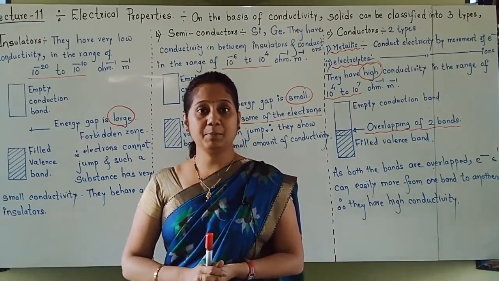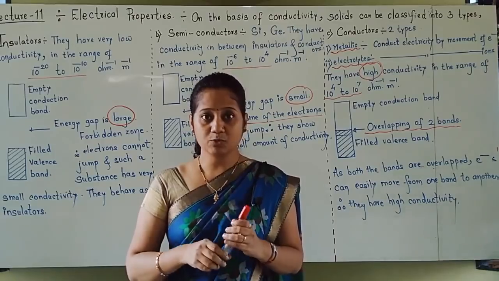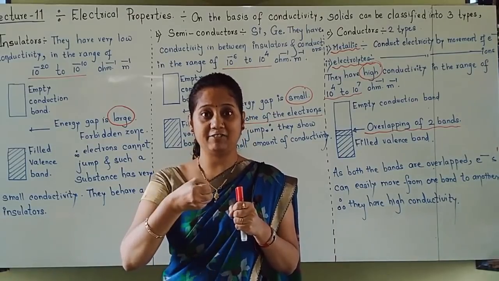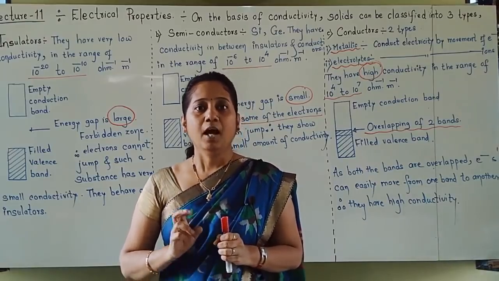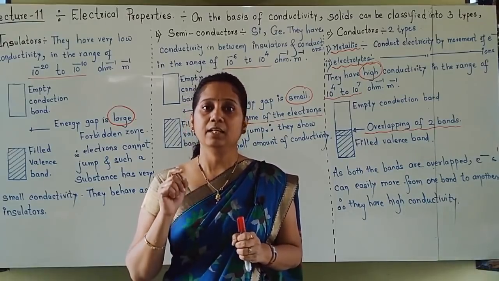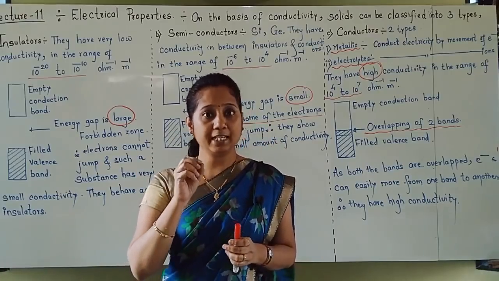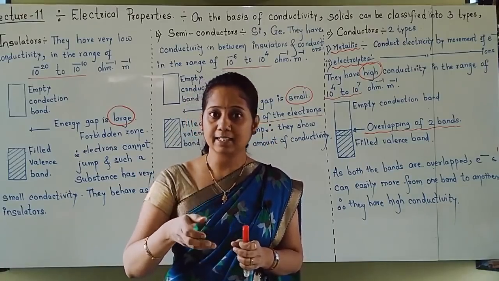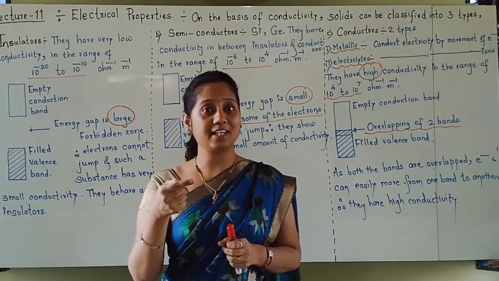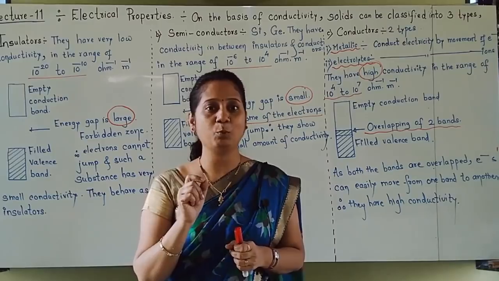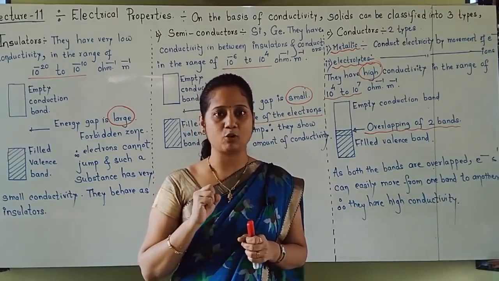Both these elements belong to the 14th group. Now, they are semiconductors. We have to increase their conductivity so that they will become practically useful. How to increase their conductivity? It is done by adding impurities to them. Impurities are added and their conductivity is increased. Adding impurities to increase the conductivity, that process is called the doping process. Doped semiconductors, they are called.